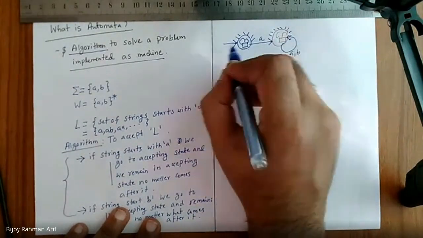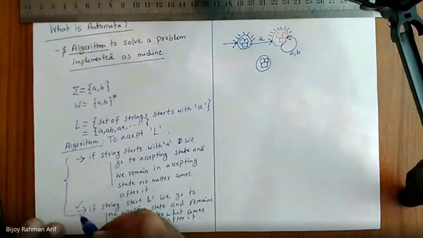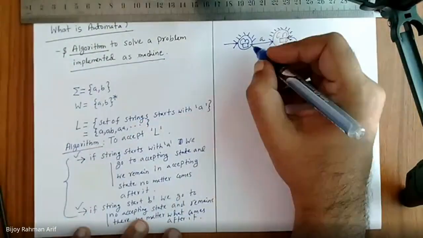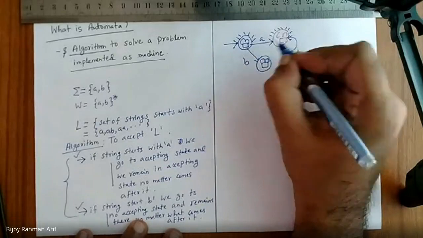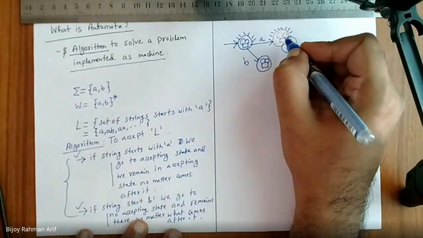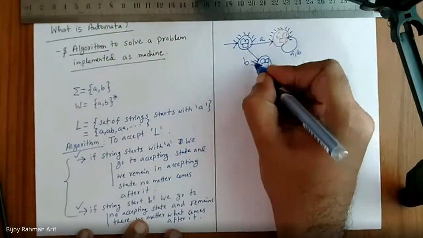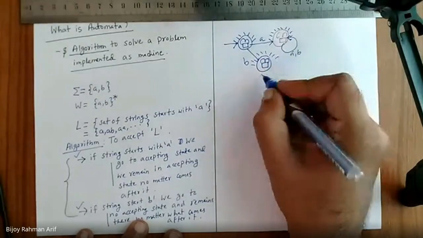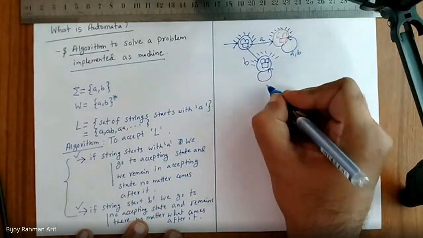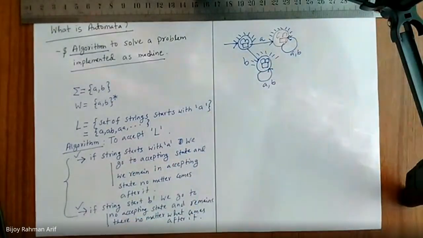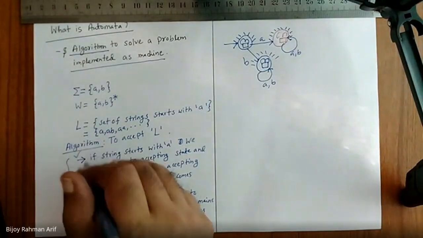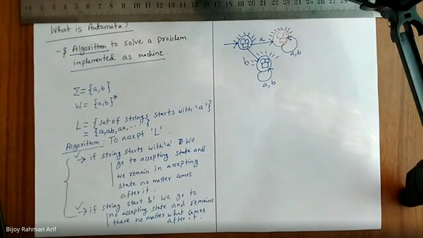On the other hand, from the start stage, I go into this other if statement. If I get a B at the first, this one would be off, and this one would be on. And no matter what I get next, I would always remain here. So this is a simple circuit by which we can accept this language. Am I right or not?